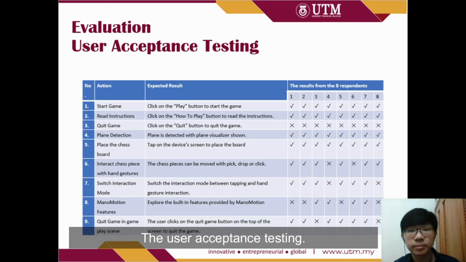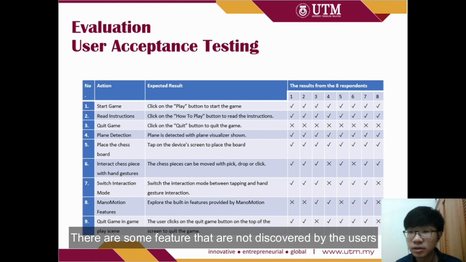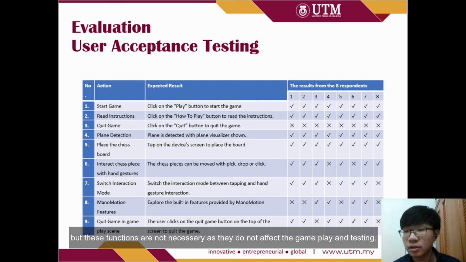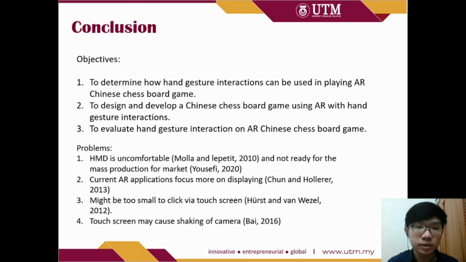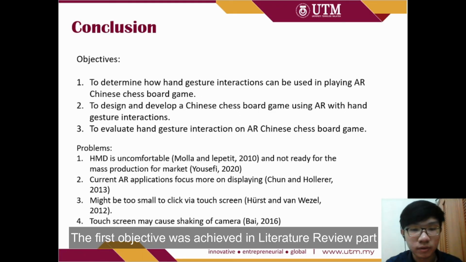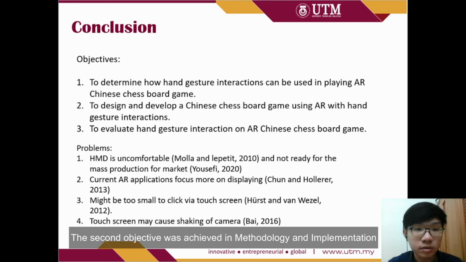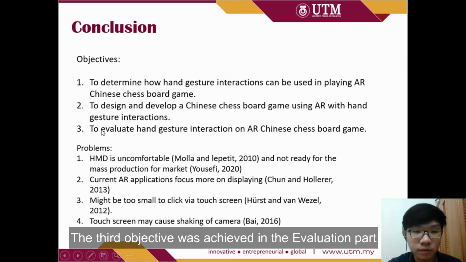Here's the user acceptance testing. There are some features that are not discovered by the users, but these functions are not necessary as they do not affect the gameplay and testing. Conclusion. The first objective was achieved in the literature review part. The second objective was achieved in methodology and implementation. The third objective was achieved in the evaluation part.